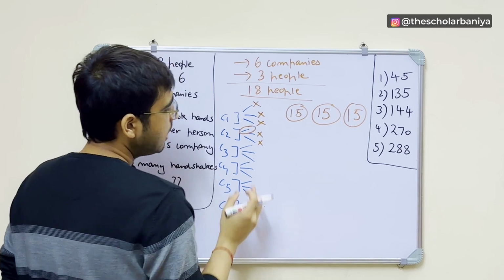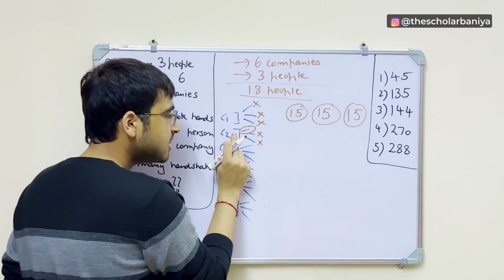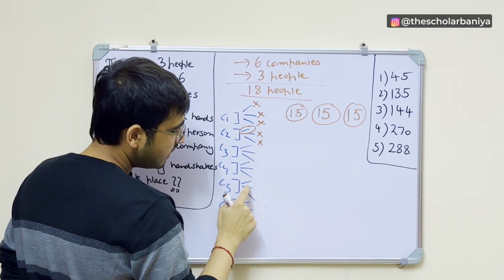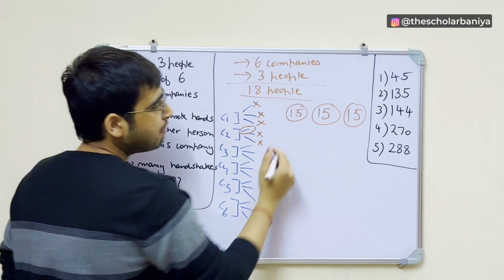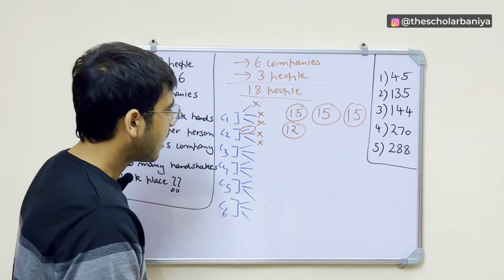So basically, now how many people will he shake hands with? This person from C2 will shake hands with 1, 2, 3, 4, 5, 6, 7, 8, 9, 10, 11, 12. So this person from C2 will shake hands with 12 people, right?